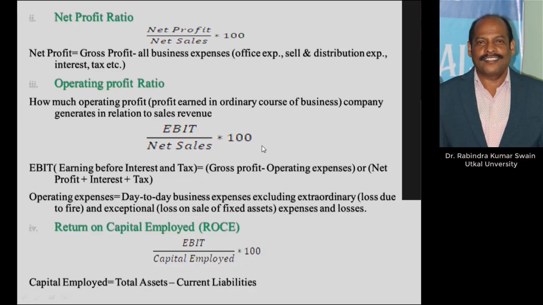All these expenses are considered for calculating net profit. So net profit shows the overall efficiency, but gross profit particularly hints at how efficiently they are doing their activities. Net profit ratio we can calculate by establishing the relationship between net profit